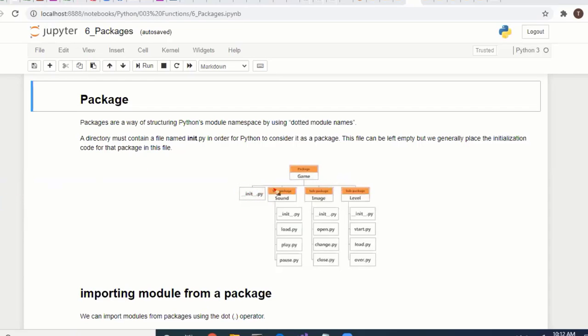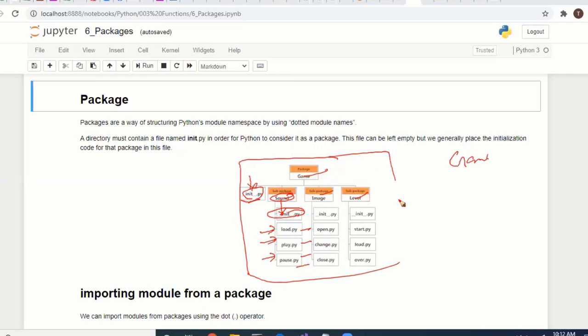So what is a package? If you create one folder, say a game folder, and inside the game folder you have a double underscore init double underscore dot py file, a folder with this kind of file is called a package. Inside it you can create sub-packages with subfolders like sound, image, and levels, each specified with an init file. The entire thing, with the modules already defined, is called a package.